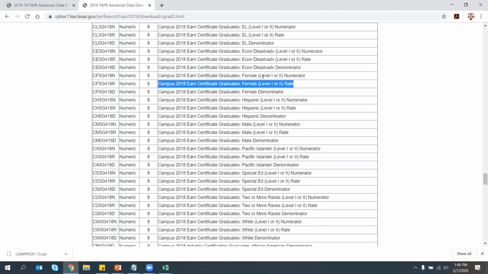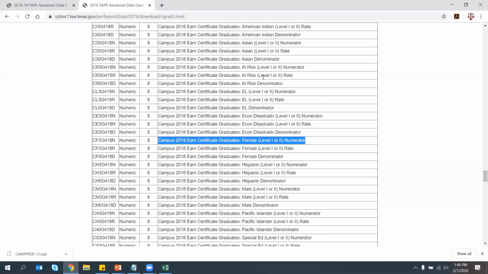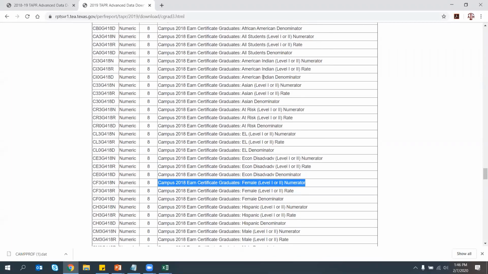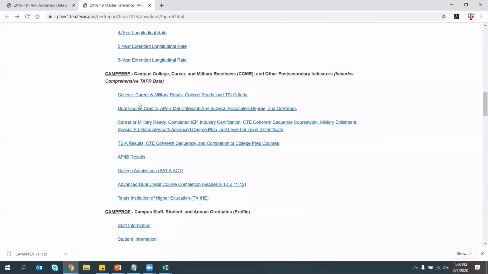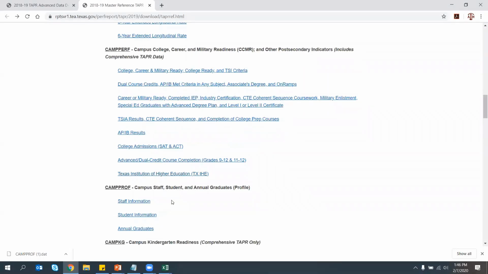So if you're a researcher and want to, for example, figure out of all the counties in Texas, which have the highest level of level 1 and level 2 certificates earned by graduates, you can certainly do that because it's in the data download, and then you can filter by county. Or I want to know staff and student information.